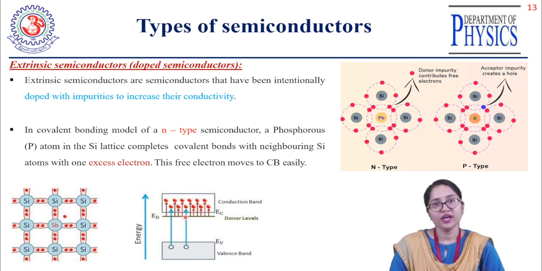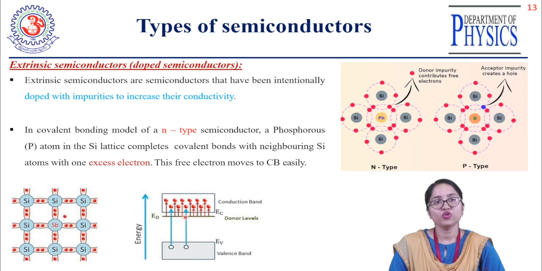But 1 electron is still left in the outermost orbit of the Pb, which is not able to make a covalent bond with other silicon atoms because the 4 are already bonded with the 4 electrons of the Pb. That electron is nothing but your donor impurity.